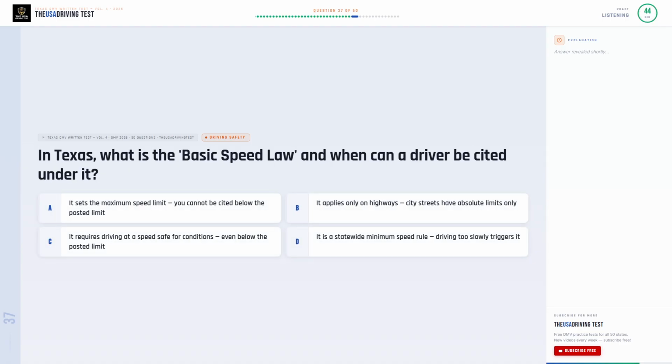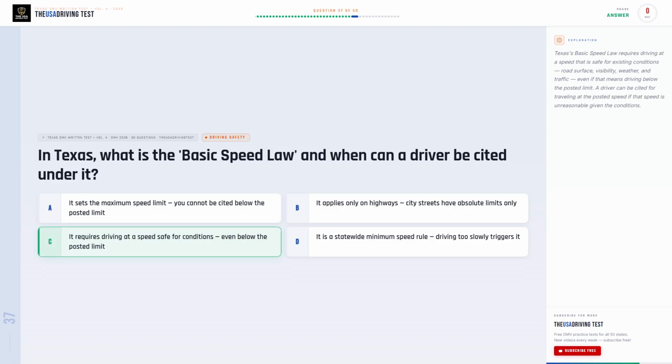In Texas, what is the basic speed law, and when can a driver be cited under it? Option A, it sets the maximum speed limit. You cannot be cited below the posted limit. Option B, it applies only on highways. City streets have absolute limits only. Option C, it requires driving at a speed safe for conditions, even below the posted limit. Option D, it is a statewide minimum speed rule. Driving too slowly triggers it.